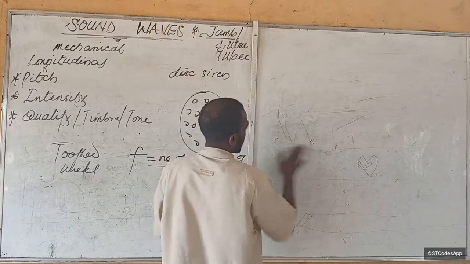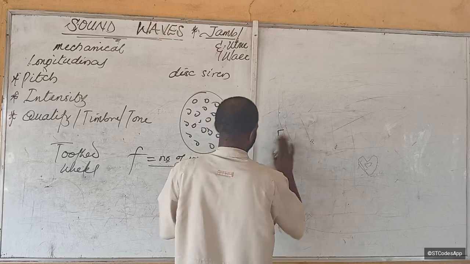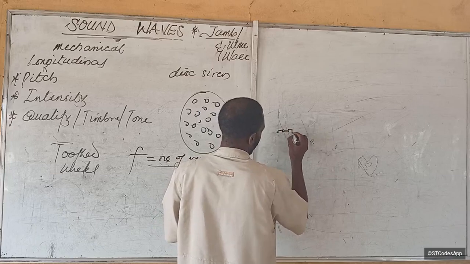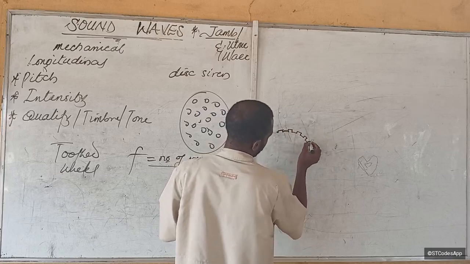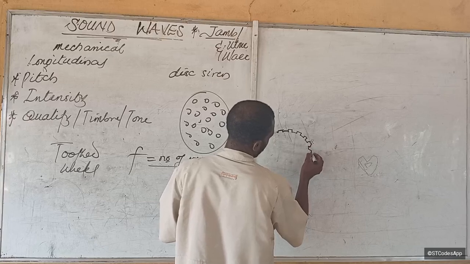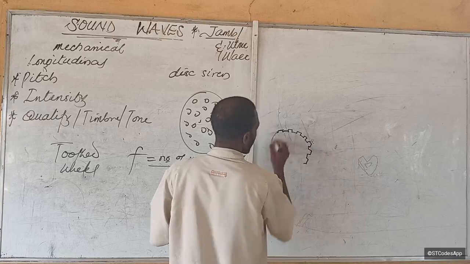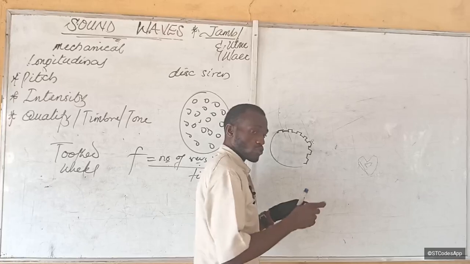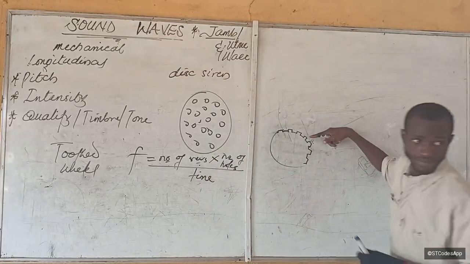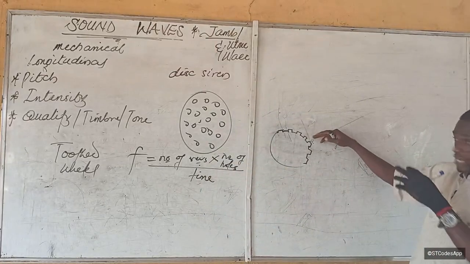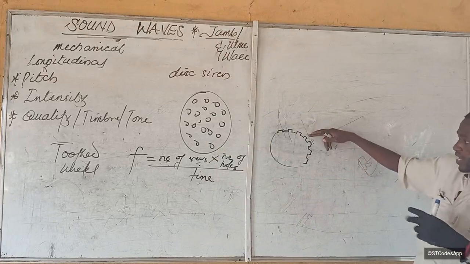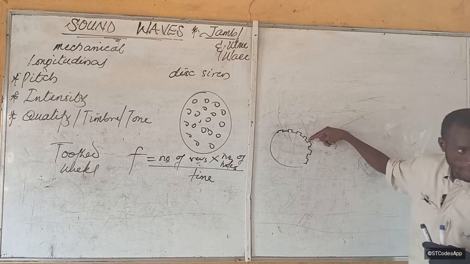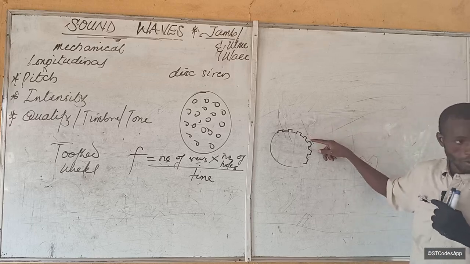So let me draw it in a way that can make more sense. If I have a circle like this, it forms a circle like that. As this thing is rotating, they put a small flap here that will not hinder the rotation. As the flap is hit, what will you hear?